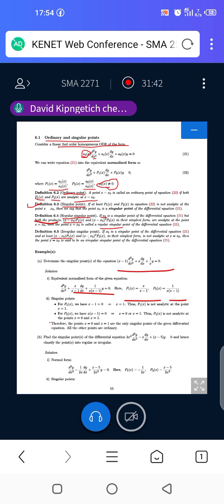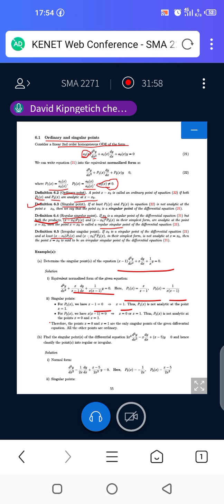For p1 of x, if you look keenly, we have x minus 1 equal to 0 in the denominator, meaning that x is equal to 1.